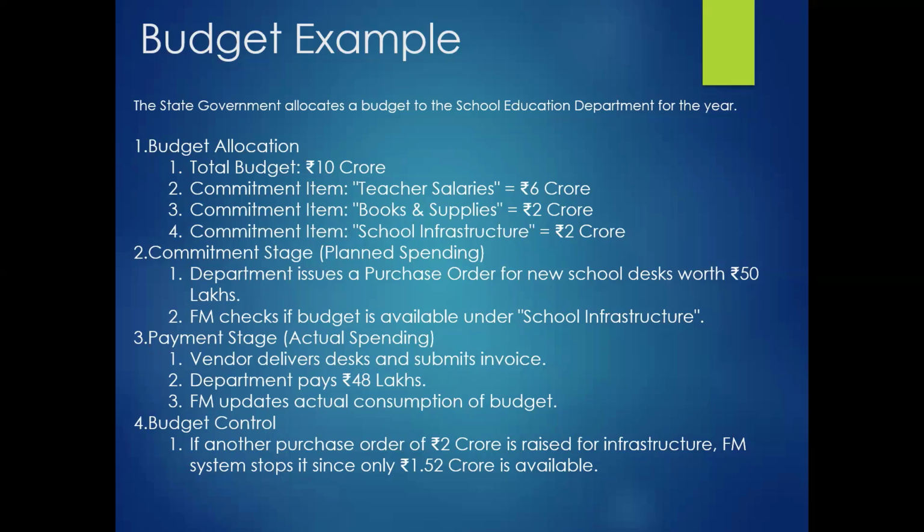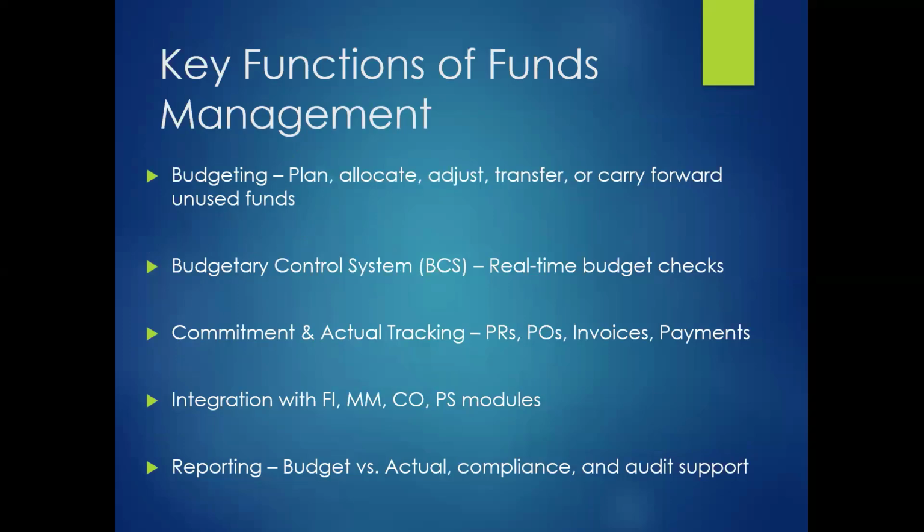It will not accept. Why? Because what is the available limit we have? The available limit is 1.52. Because the amount is more than 1.52, the system will throw an error. It will not allow the user to create the purchase order. So this is how in fund management we can control the funds, or the budget. Then, what are the key functions of fund management?